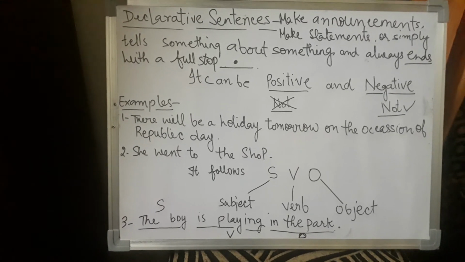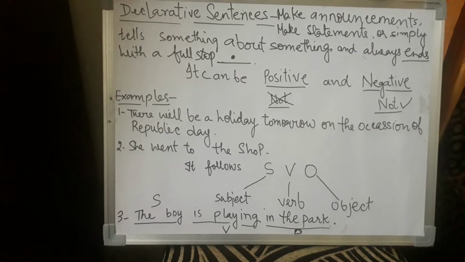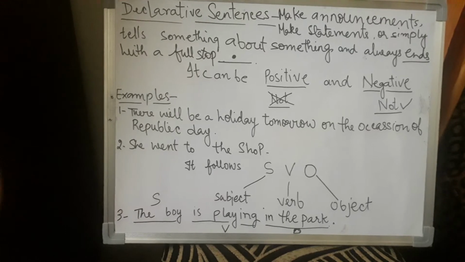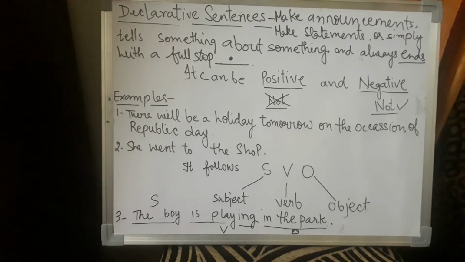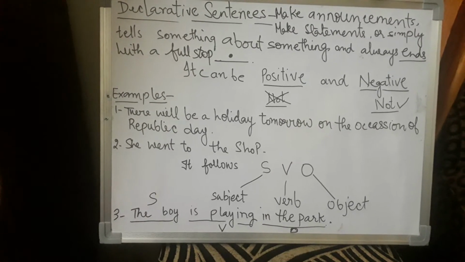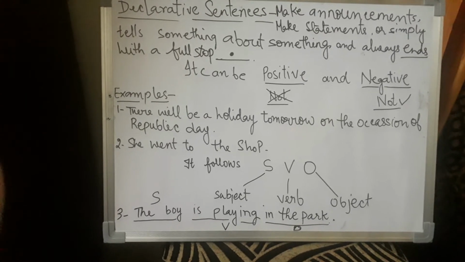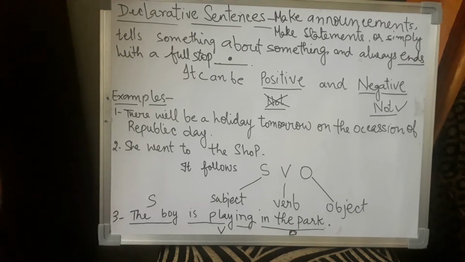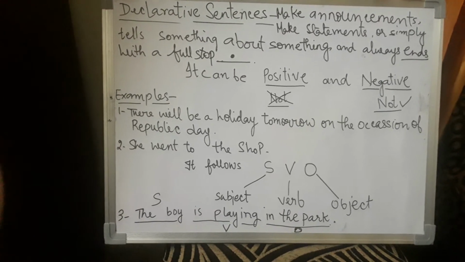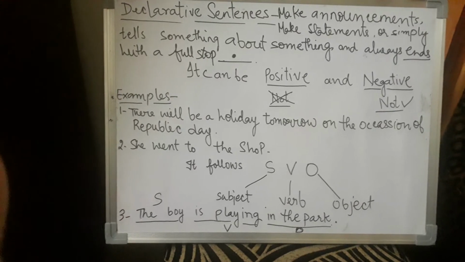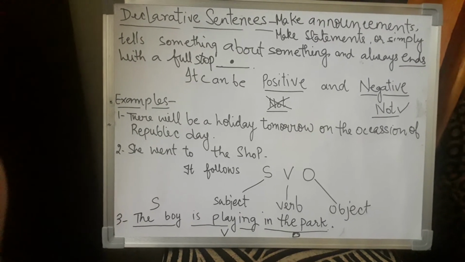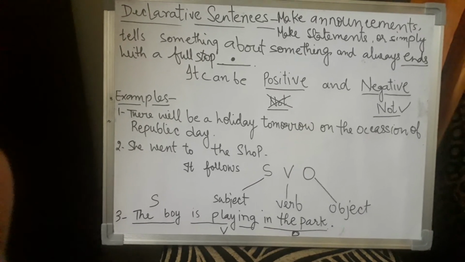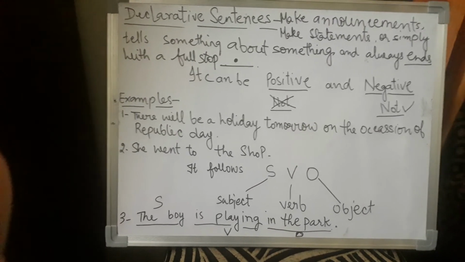Now, see some examples. There'll be a holiday tomorrow on the occasion of Republic Day. It's an announcement. It is telling something simply. Now, see the next example. She went to the shop. You see, it is telling something. It is not asking a question. It is not ordering anything. It is not commanding anything. The sentence is not helping us to request. It is just simply telling you something, that the girl is going to the shop.